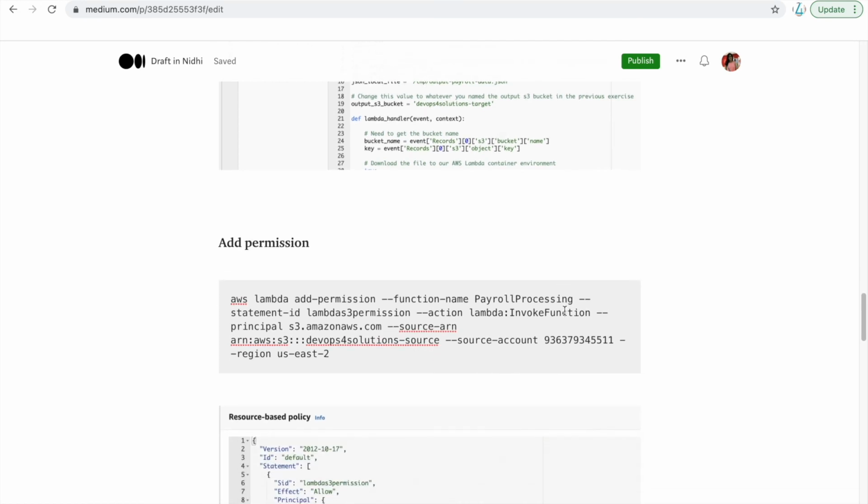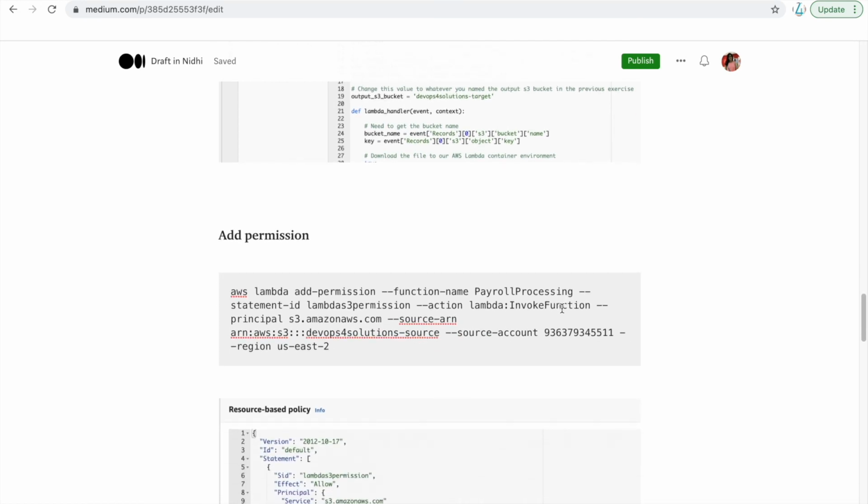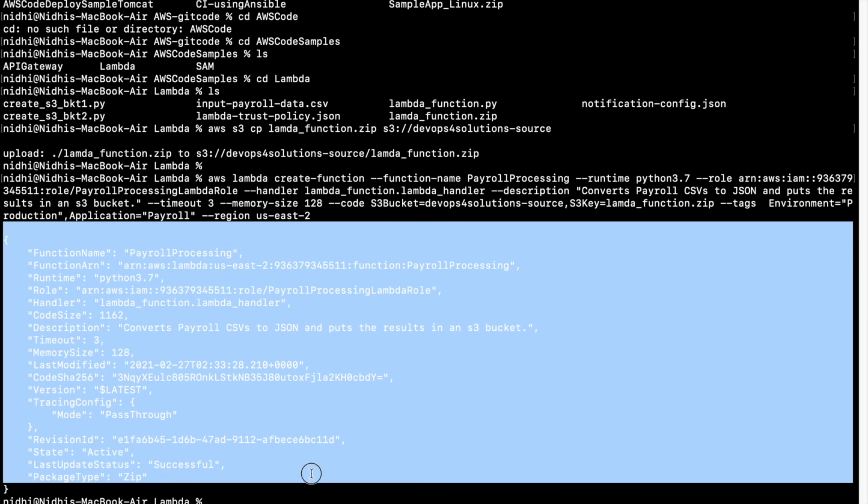Now we need to add the permission. So what are the permissions, like how will the S3 bucket call this Lambda function, right? Here you can see aws lambda add-permission, and this is the function name, with lambda S3 permission invoke function, okay, because we need to invoke this. Here you can provide your source account and all those things. So let me just run this now.